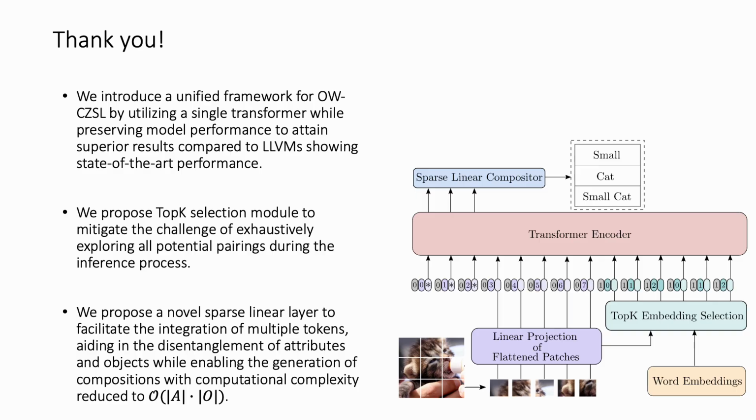The contribution of the proposed method is threefold. We introduce a unified framework for OW-CZSL by utilizing a single transformer while preserving model performance. We propose a top K selection module to mitigate the challenge of exhaustively exploring all potential pairings during the inference process. We propose a novel sparse linear layer to facilitate the integration of multiple tokens, aiding in the disentanglement of attributes and objects while enabling the generation of compositions with reduced computational complexity.